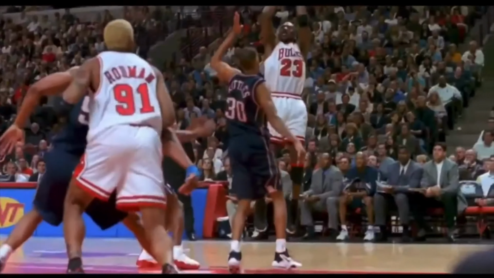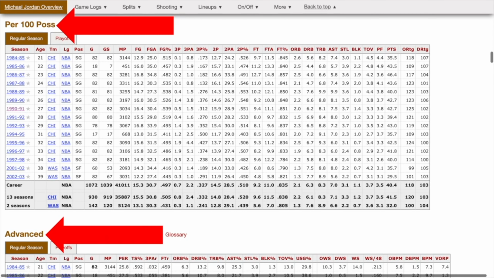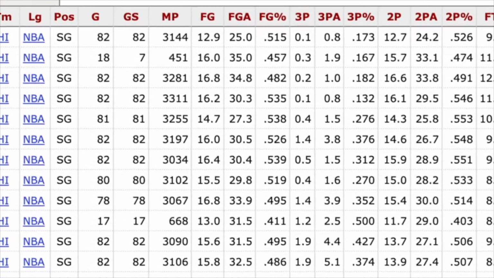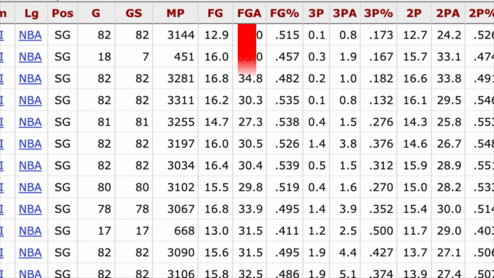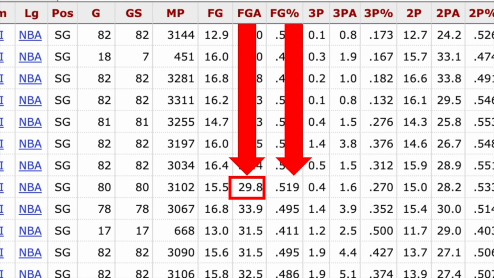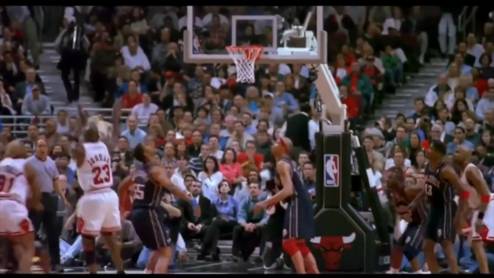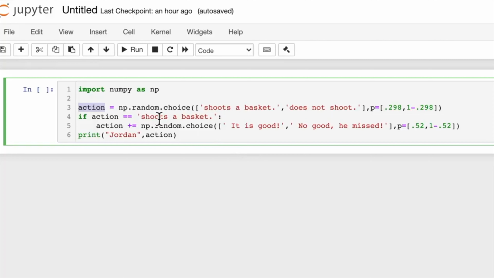Picture this. We're diving into the numbers behind legendary players like Michael Jordan. The stats reveal that for every 100 possessions he had, he attempted about 29.8 field goals. And guess what? He made around 52% of those shots. Now, with a dash of Python programming magic, we're able to mimic these moves in a virtual game.